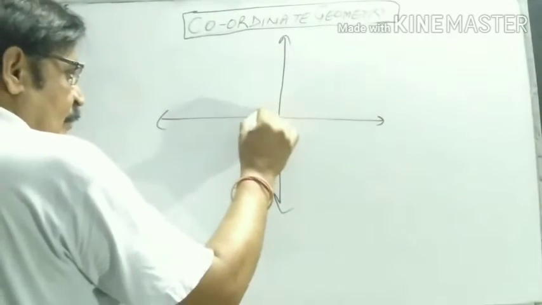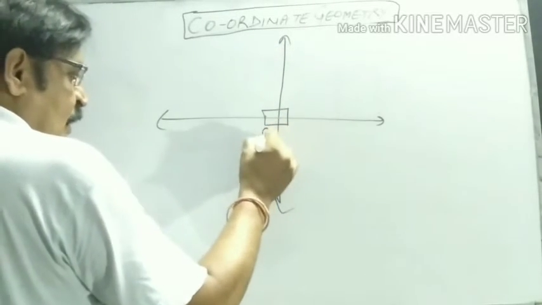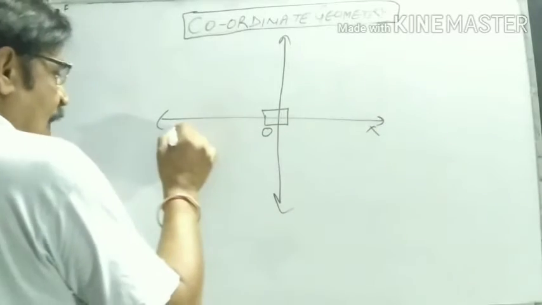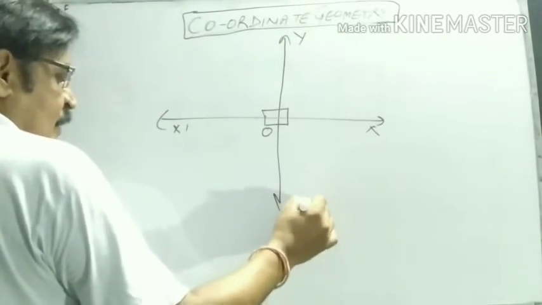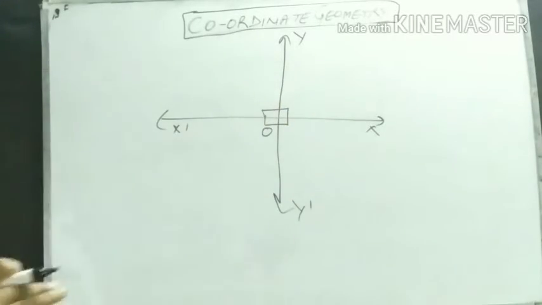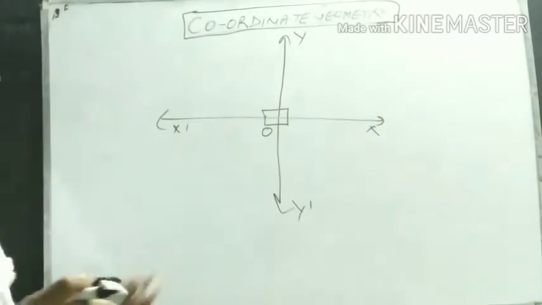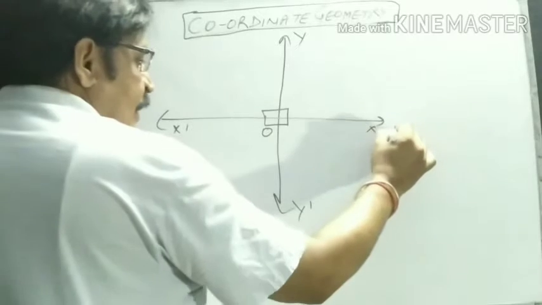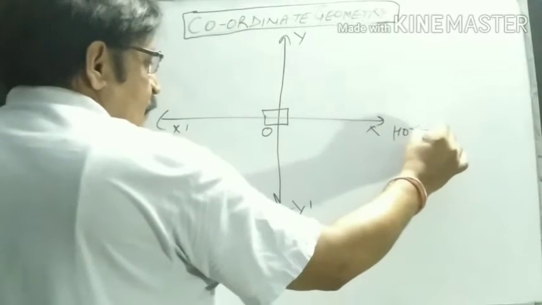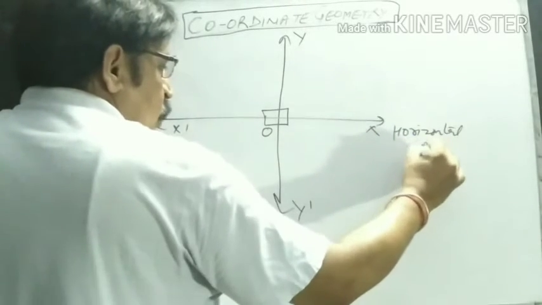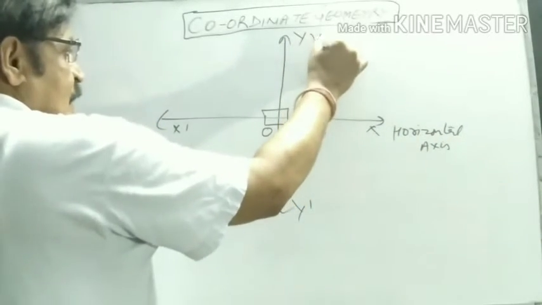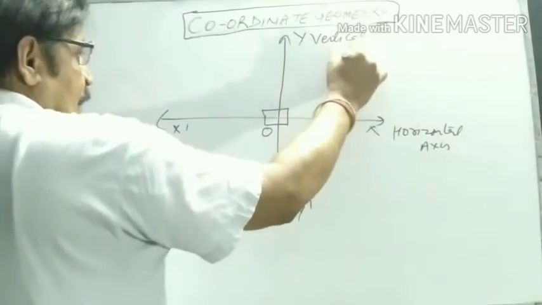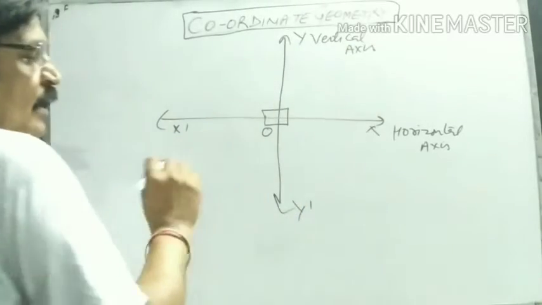These are mutually perpendicular to each other. This is known as XOX'. This is YOY'. These two axes: this one is known as the x-axis, or you can name it the horizontal axis. This is the vertical axis. You can name it the y-axis as well.